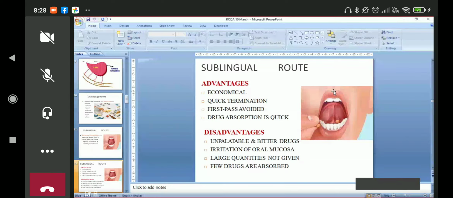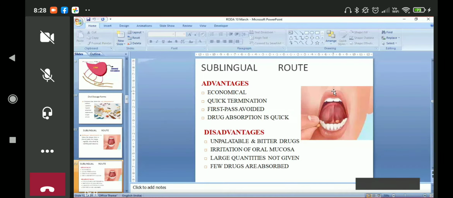Quick termination. The effect is quickly terminated. Now you will say how it is terminated. Quickly terminated means when the desired effect has come, the patient can spit out the medicine. But spitting is not a good habit. So we advise the patient, when the effect is over, to swallow the tablet.